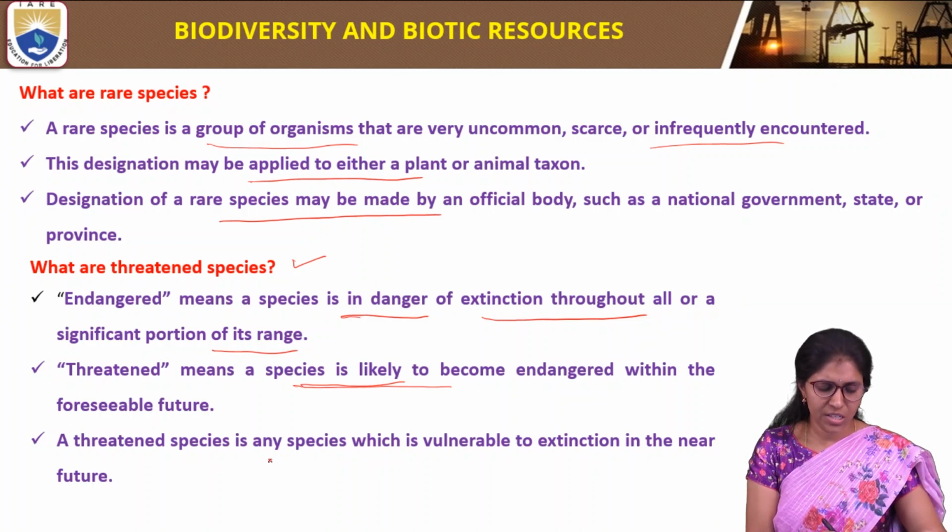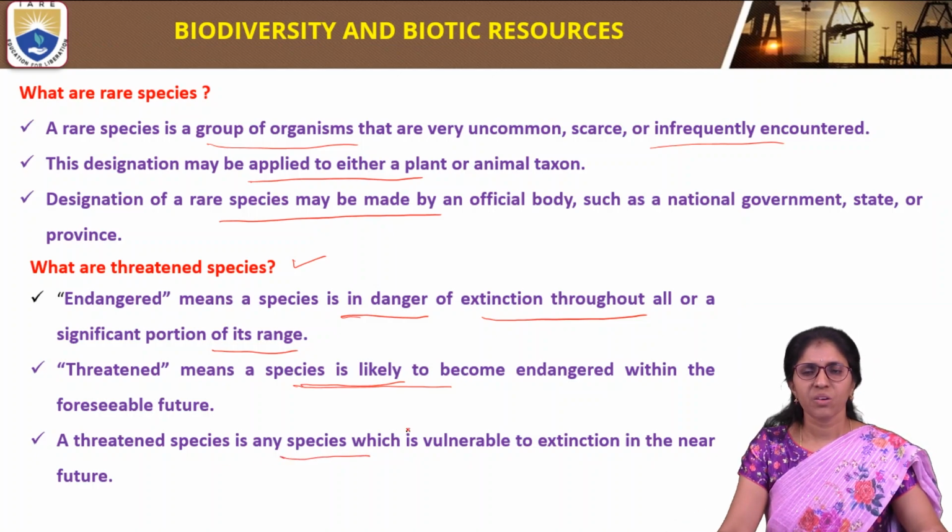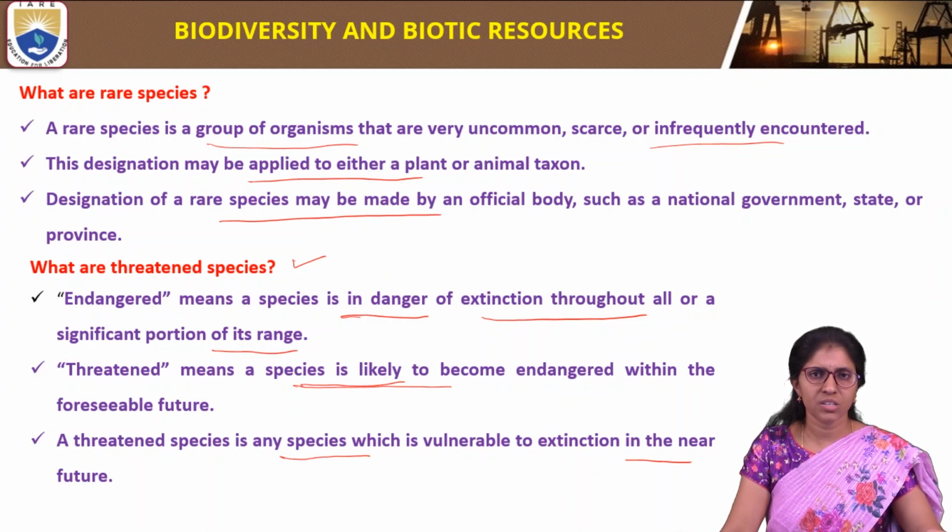Another definition is any species which is vulnerable to extinction in the near future. So these are called threatened species. Species likely to become endangered within the foreseeable future are called threatened species.